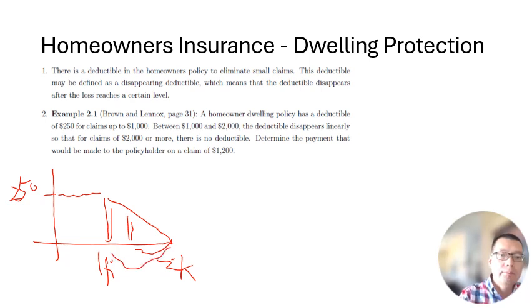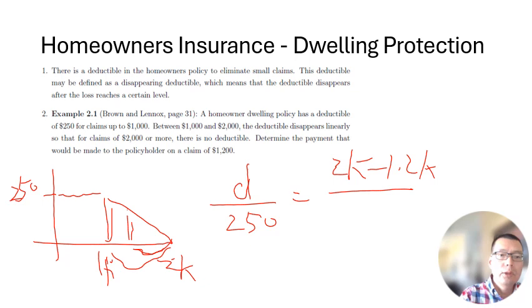If we assume this is D, the deductible for 1200, we know the ratio of D to 250 would be equal to the ratio of this part, which is 2K minus 1.2K, 1200, this over the whole thing, which is 2K minus 1K, 1K.